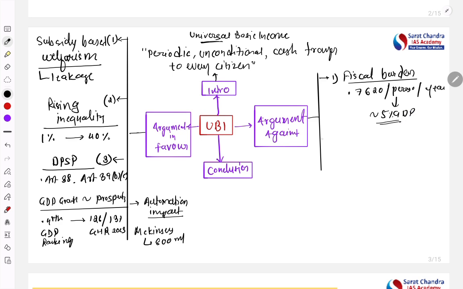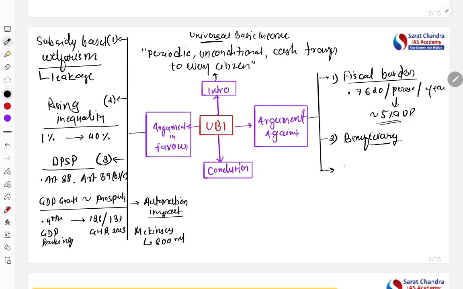That's a huge burden. Second, there is the issue of the beneficiary. Who should be the beneficiary? Should we give to all? Should we give to selected people? There is a recommendation of the Ministry of Women and Child Development that it should be given only to women. So such issues are there.